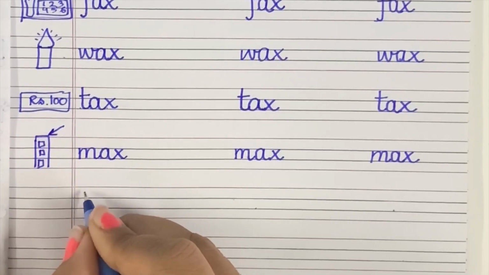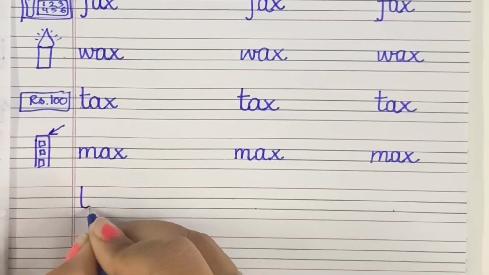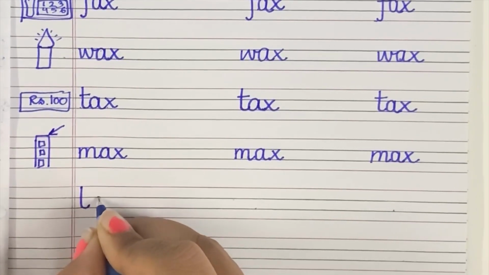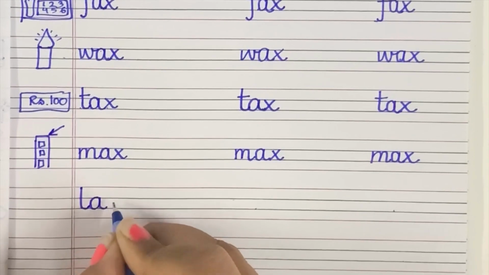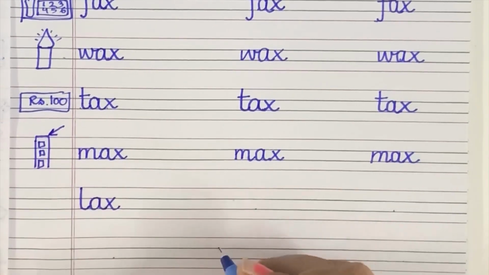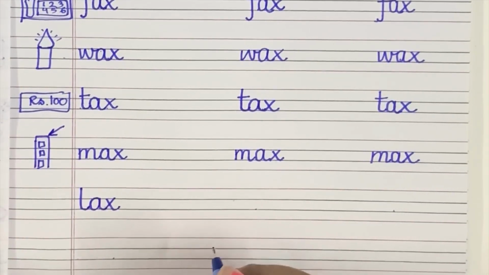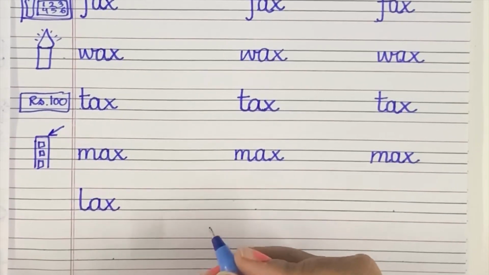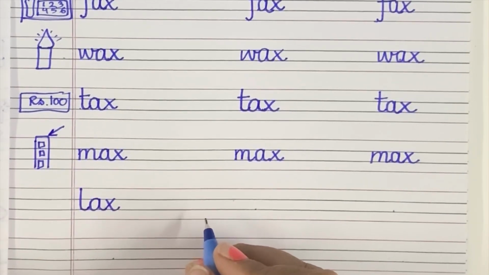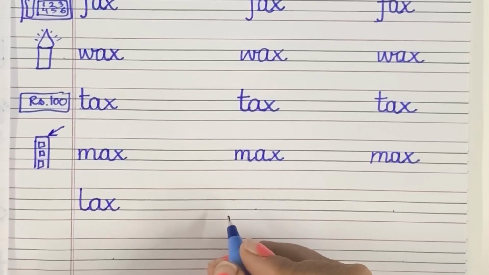The last word I'm going to write, L having a tail. L, axe, lax. So lax means the things or any parameter which is not up to the standards or not up to the level. Yes?